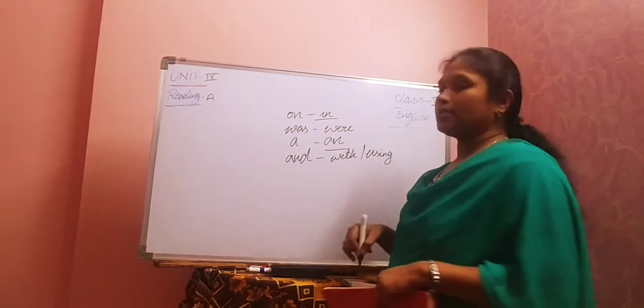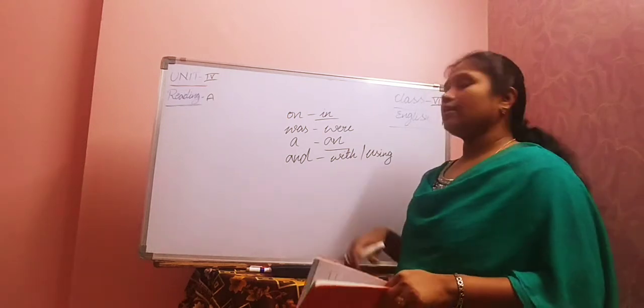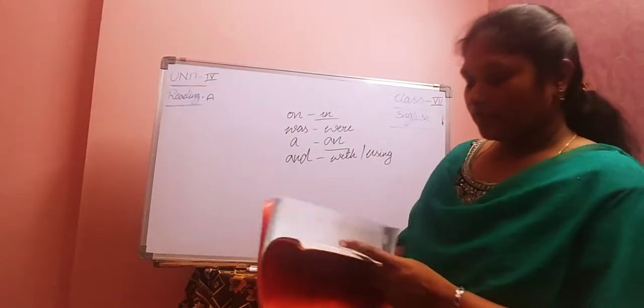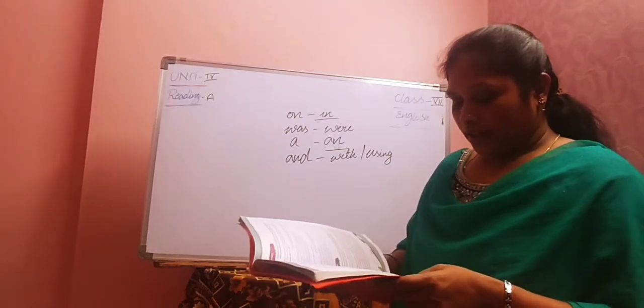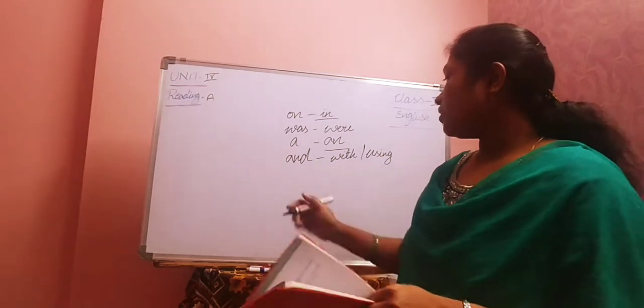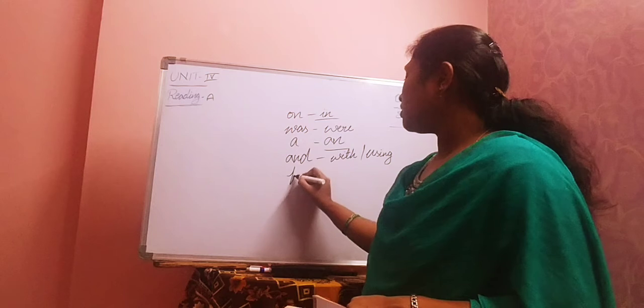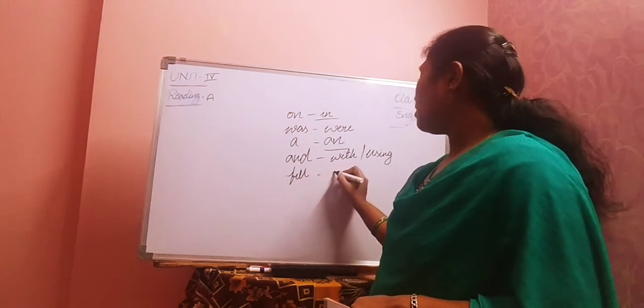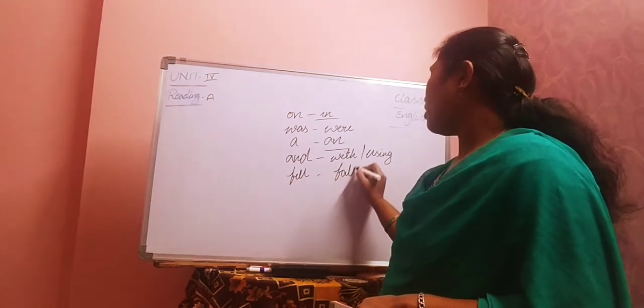Using the catapult. Right, like that. Fourth one. Next, fifth one. The next moment, a bird would fell down. A bird would fell down. So here it was given fell, but we need to write fall.